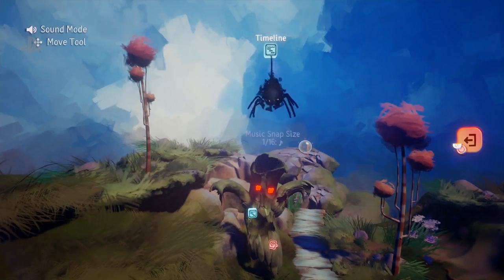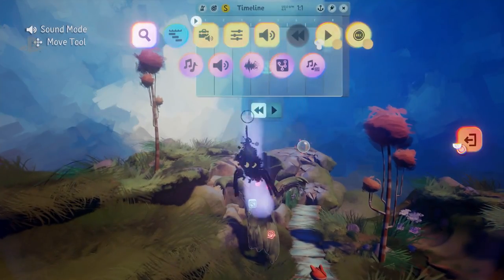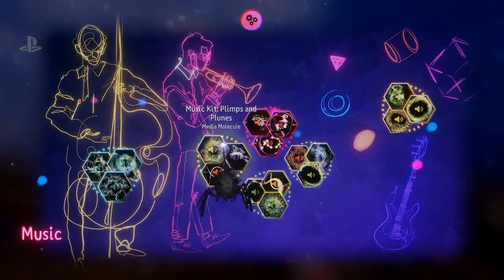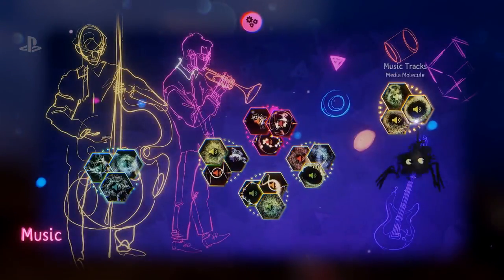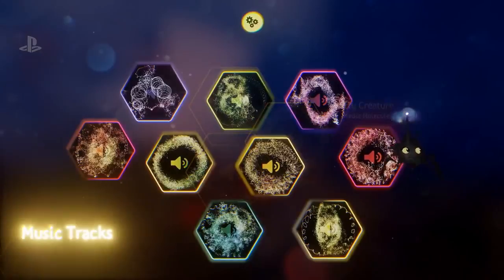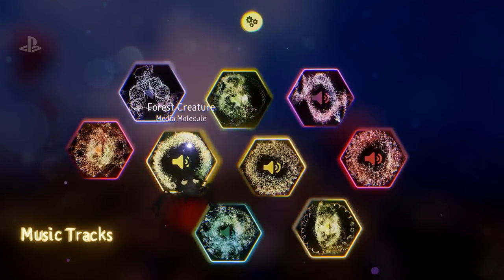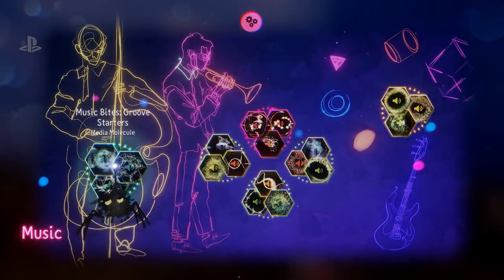So I've just placed myself an empty little timeline there, and just like I was doing with the level, you can collage a piece of music together. So I'm just going to start with a bit of a bass track here. So something like, no, we don't want that. We want this.